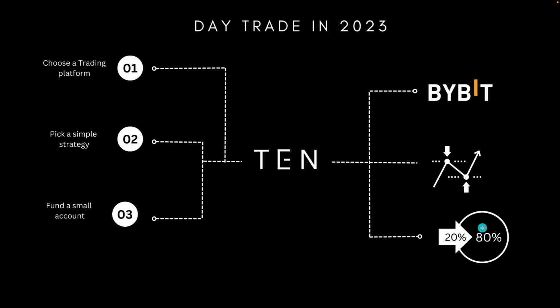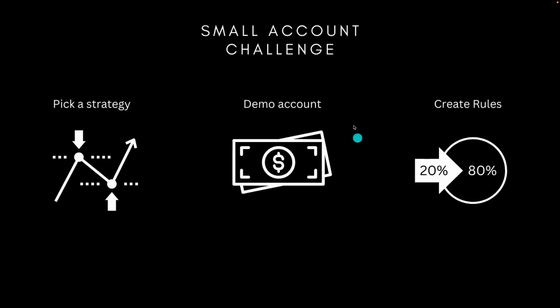Because 80% is psychology, only 20% is for the strategy and trading. It's very, very easy to see how trades pay out, but it's 80% of the mindset that we need to understand. And that means that we need rules in this game. So demo account, that's what I will be working on. You're going to set your small account challenge. You've got your strategy, you've got your demo account, very, very important. And then you've got your rules.